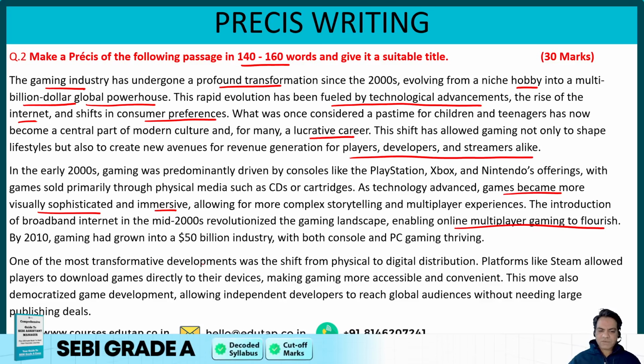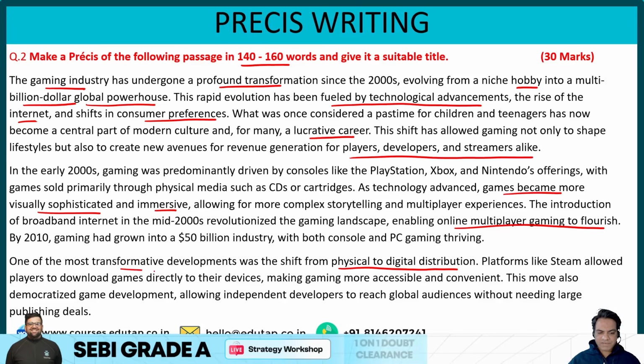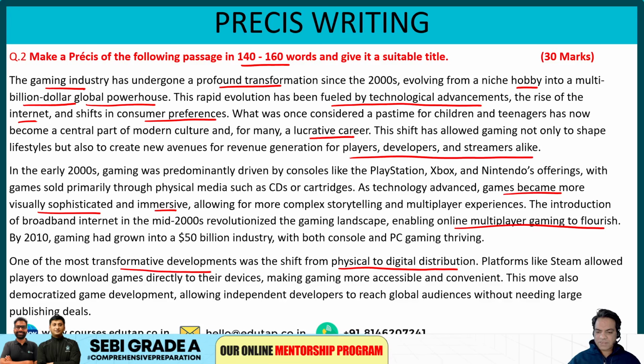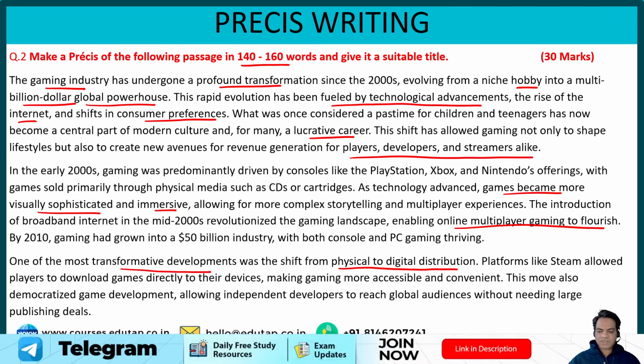One of the most transformative developments was the shift from physical to digital distribution. That was one of the key transformative developments. Platforms like Steam allowed players to download games directly to their devices, making gaming more accessible and convenient. This move also democratized game development, allowing independent developers to reach global audiences without needing large publishing deals.